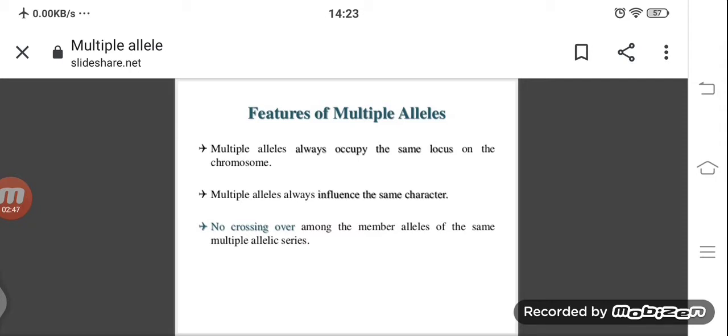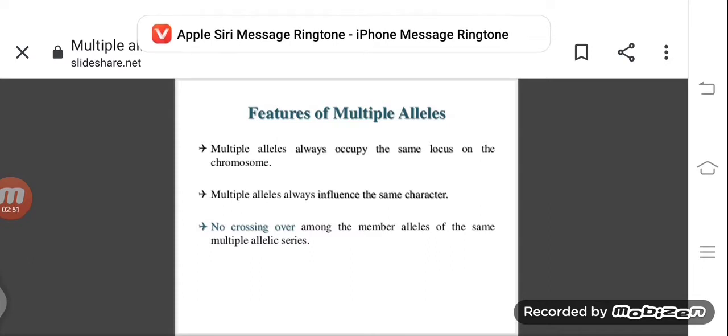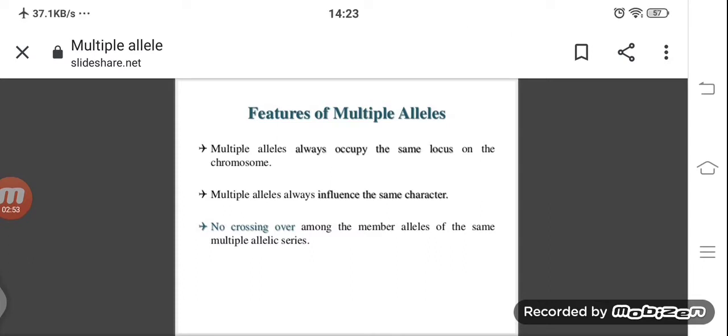And the next, multiple alleles always influence the same character. Same character means the genes show the same characters, and those characters are followed by the alleles. The gene shows some type of character, either height, color, or weight, and that character is compulsorily followed by the alleles also.